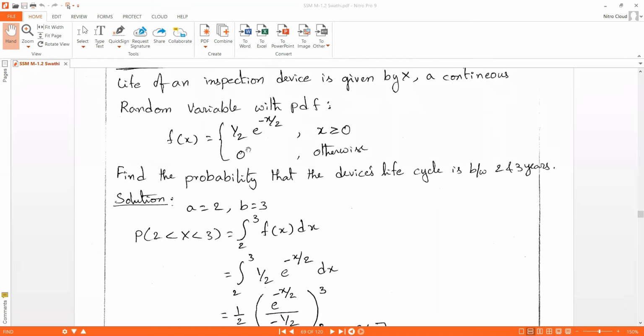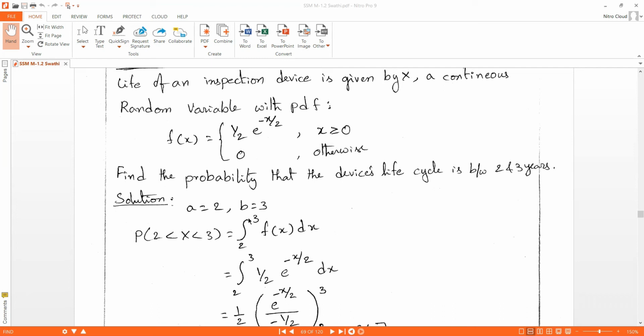Here they have given the a value as 2 and the b value as 3. That means they have given the limits for x; x will lie in between this range, a and b. Now, how to write this expression? P(a < X < b), X lies between a and b, we write it as P(2 < X < 3).